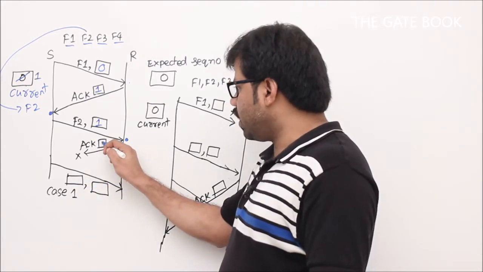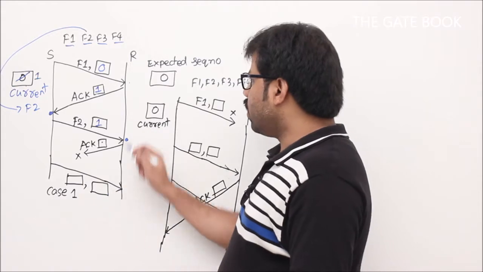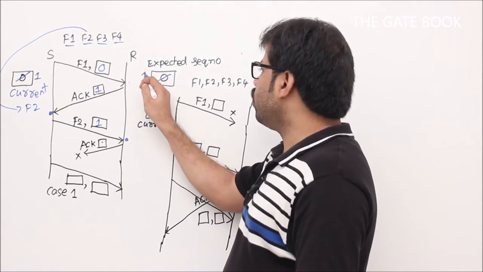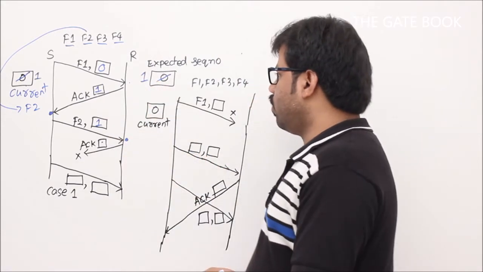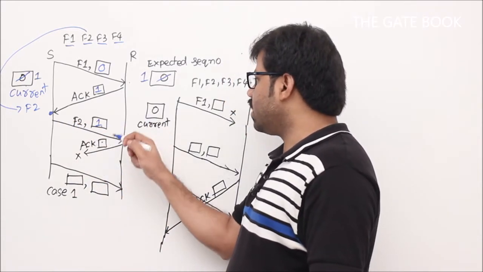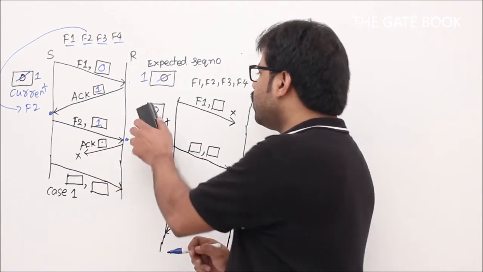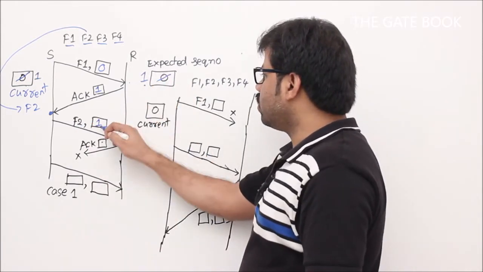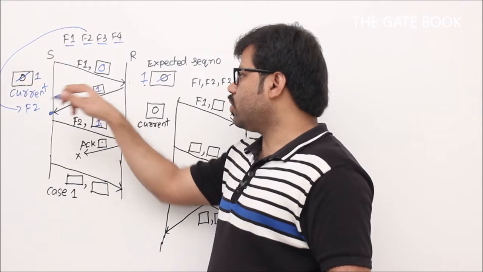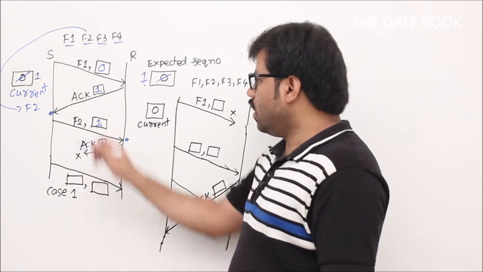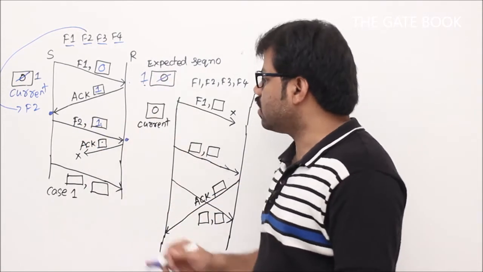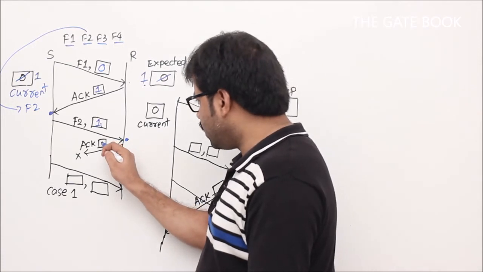But what should be the acknowledgement here in this one? Do you remember, when F1 arrived, we had to change the expected sequence number to 1, correct? That's why ACK1. Now similarly here, when F2 comma 1 arrives, it is successful again, because 1 and 1 is the same thing. So F2 comma 1 and what is our expected sequence number? 1. So whenever these two match, it's successful. Try to understand: the current sequence number should always be opposite to the acknowledgement number, then it is successful. On this side, the sequence number of the frame should match the expected sequence number. Yes, 1 and 1 match. Then it is successful. Then we are going to send ACK 2.